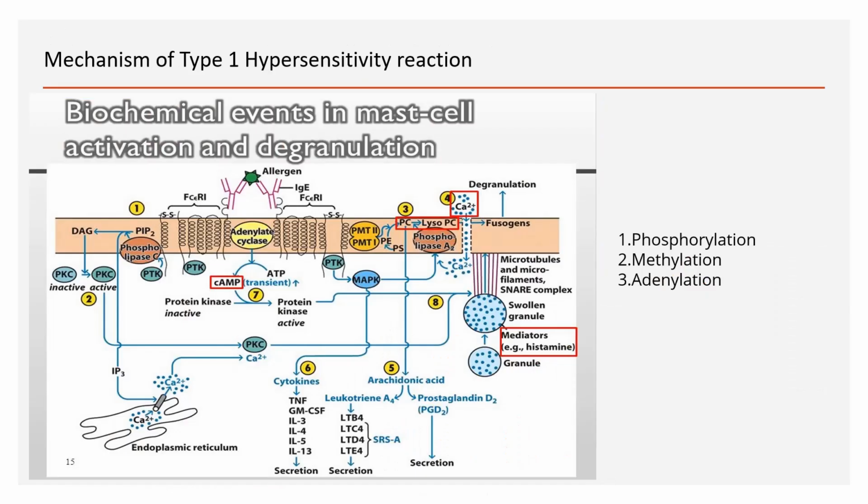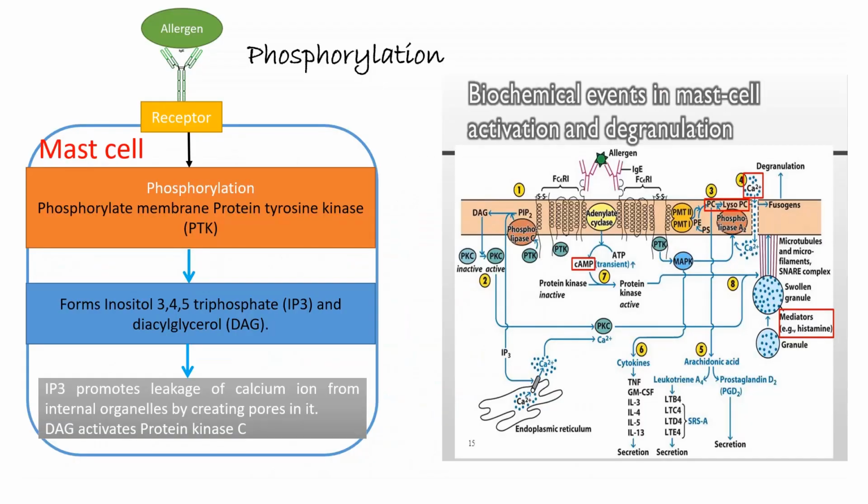The mechanism of hypersensitivity reaction takes place by phosphorylation, methylation, and adenylation. Phosphorylation: when the allergen binds to the IgE-bound mast cell, the phosphorylation event takes place.